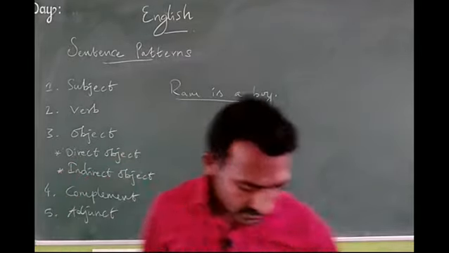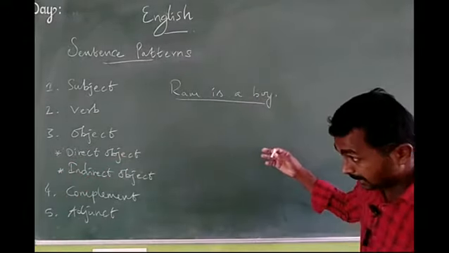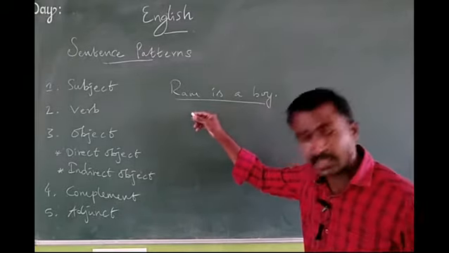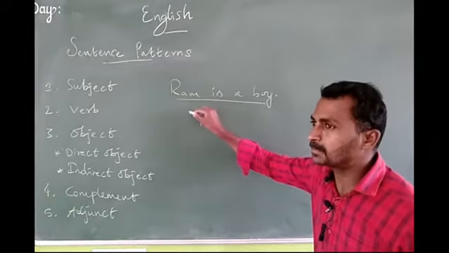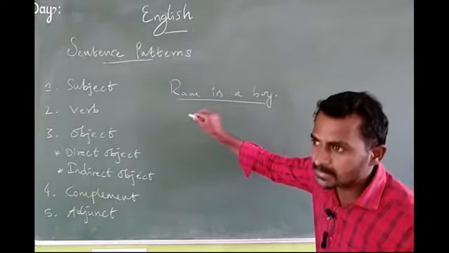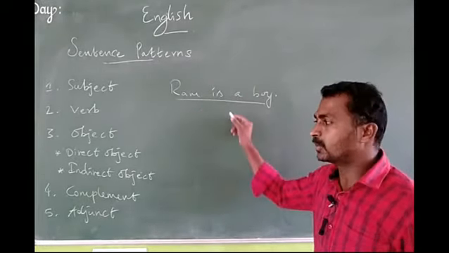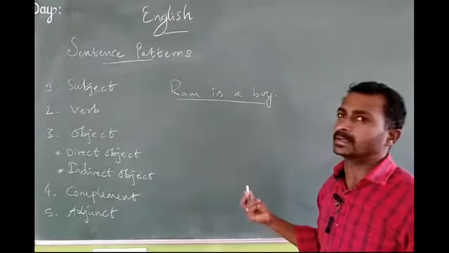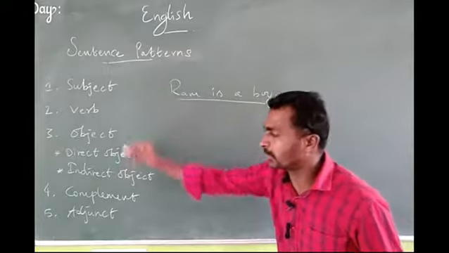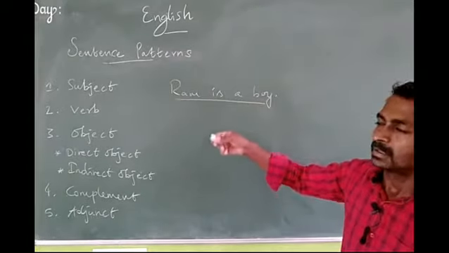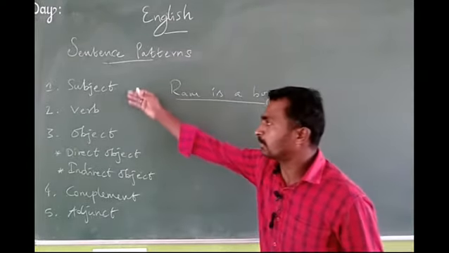Remember students, a sentence may have subject plus verb plus object, or subject plus verb plus adverb, or subject plus verb, or subject, verb, object, complement, adjunct. Whatever it is, the sentence has the 5 parts. Here we are going to discuss them one by one.